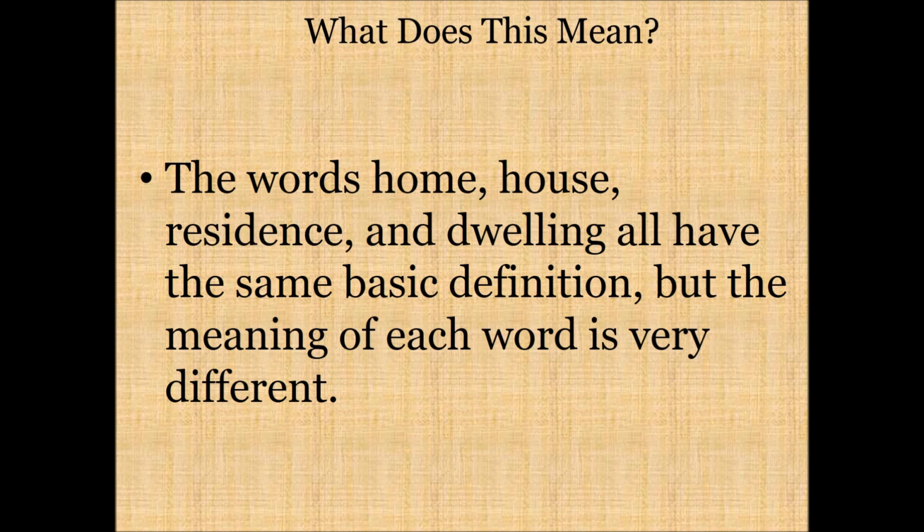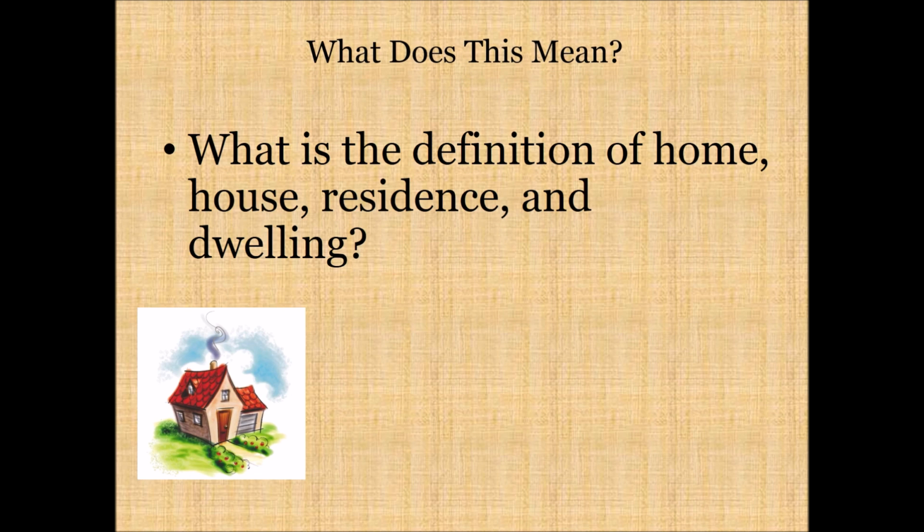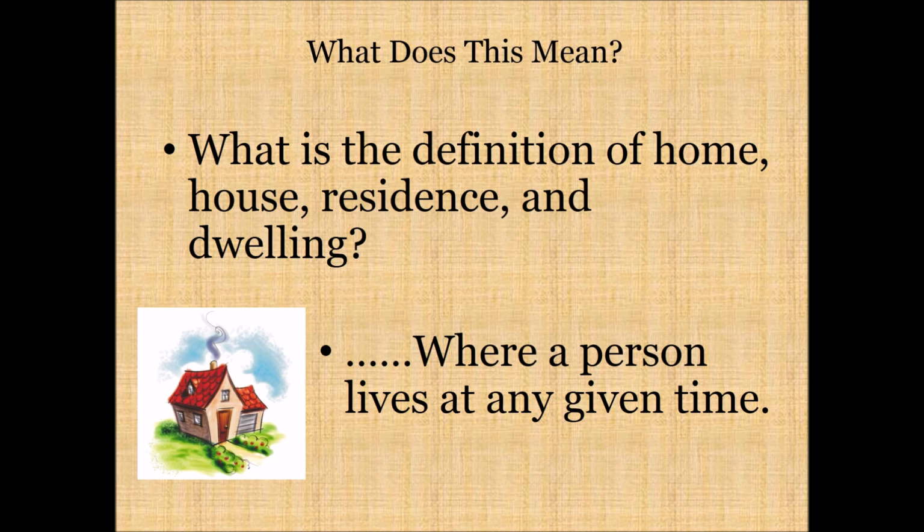So what do these words mean? By now, if you did pause the video and look up these words, you have found that the words home, house, residence, and dwelling all have the same basic definition. But the meaning of each word is very different. And I'm sure some of you are thinking, what? Well, let me share with you that the definition of a home, house, residence, and dwelling pretty much all mean, as you may have found, where a person lives at any given time. And that's what we think of when we think of the definition of home, house, residence, and dwelling. We think, well, that's where people live, that's where they sleep, that's where they eat, that's where their families are.